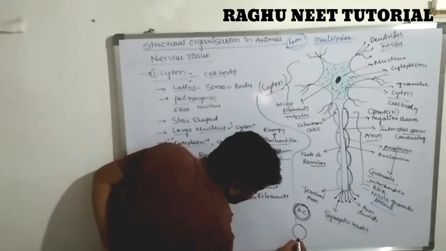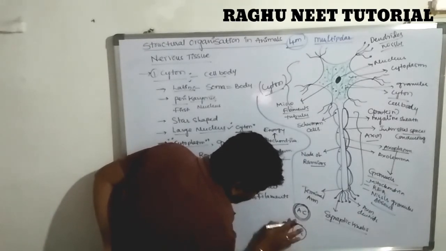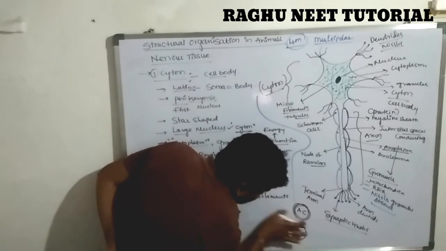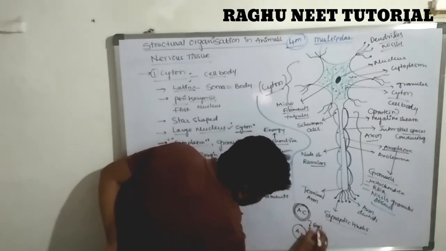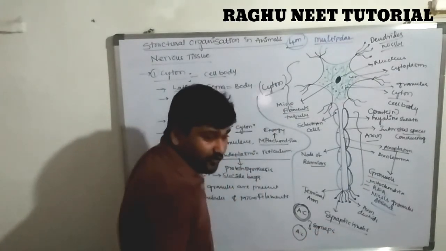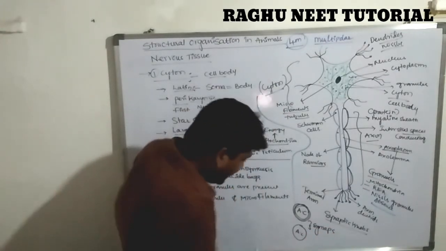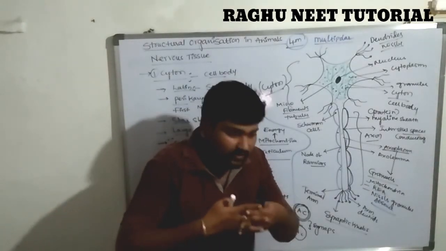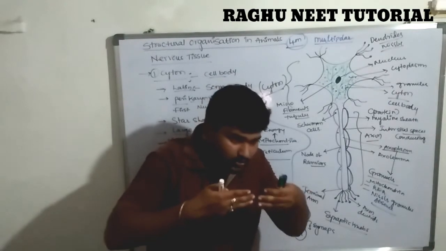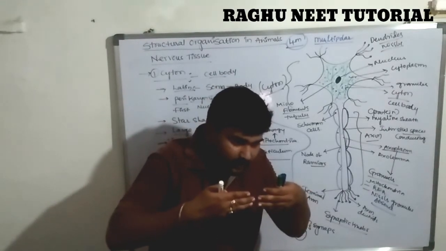Terminal axon. In between two neurons there is a gap, and the gap in between two neurons is known as a synapse. What is the synapse? The gap in between two neurons is called a synapse. The neurons are never connected together; this gap is maintained in between two neurons.